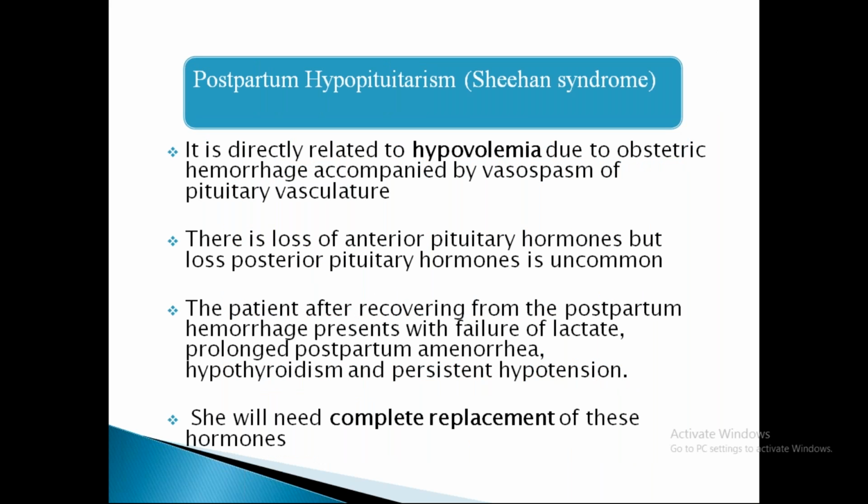So one clinical aspect is postpartum hypopituitarism, which we call Sheehan syndrome. It is directly related to hypovolemia. Due to postpartum hemorrhage, there is reduced blood flow and reduced volume in the intravascular compartment. So it leads to hypovolemia due to obstetric hemorrhage, accompanied by vasospasm of the pituitary vasculature. So there is a loss of anterior pituitary hormones, but posterior pituitary hormone loss is uncommon, because the posterior pituitary hormones are neuronal, whereas anterior pituitary hormones have a portal circulation where the vasculature is compromised, and thereby the hormones are not released.